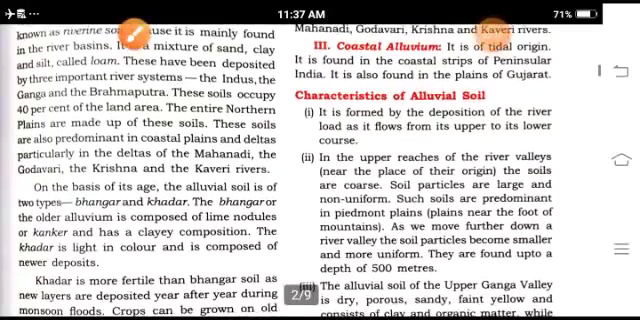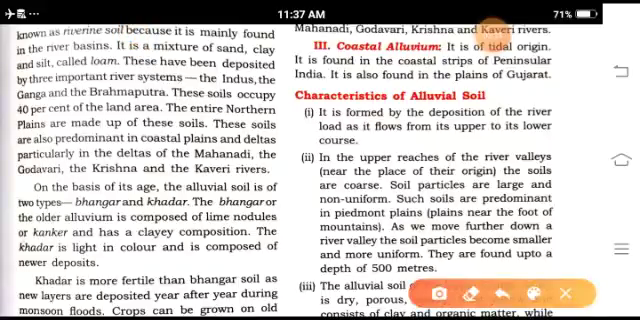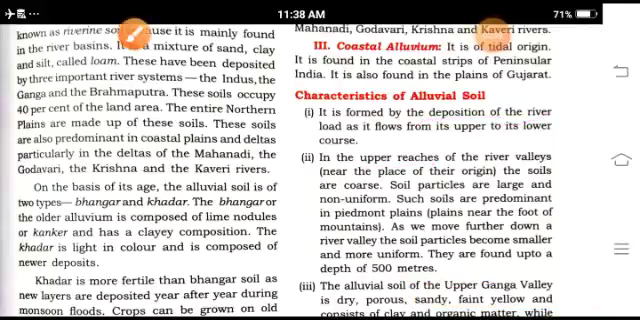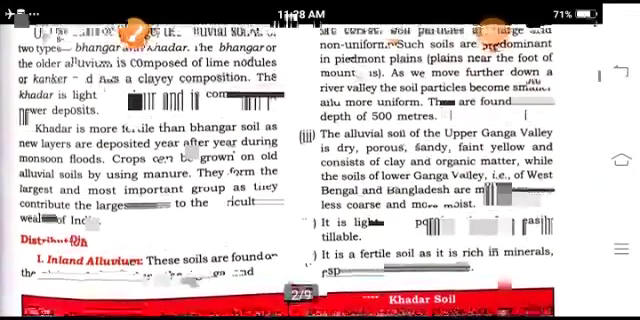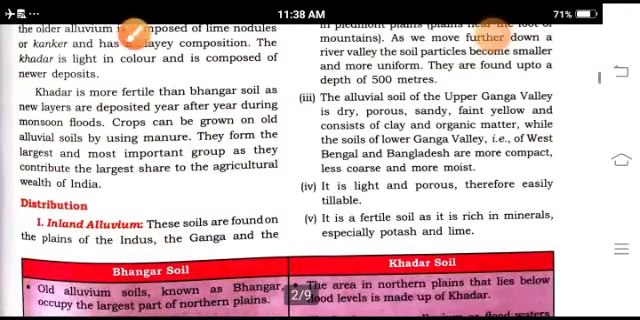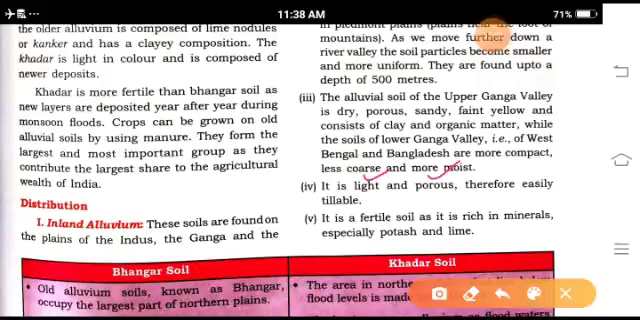Now the characteristics of alluvial soil: generally, alluvial soil is formed by the deposition of rivers. Second, alluvial soil is found on the upper reaches of the river, meaning these soils are found in the upper Ganga valley. These soils are dry, porous, sandy, faint yellow, and consist of clay and organic matter. Some soils, like in West Bengal and Bangladesh, are light and porous. It is fertile soil.